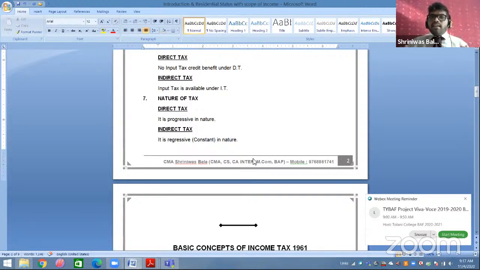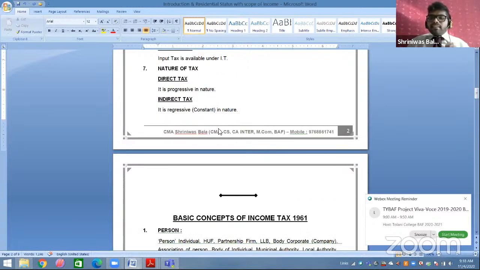So you can see in your direct tax reform, there is a distinction between rich and poor person. Rich person has to pay more tax, poor person has to pay less tax, and the person who has no income has to pay no tax. So that is your direct tax, which is progressive in nature, completely based on the amount of income earned. Now, what about indirect tax, sir?